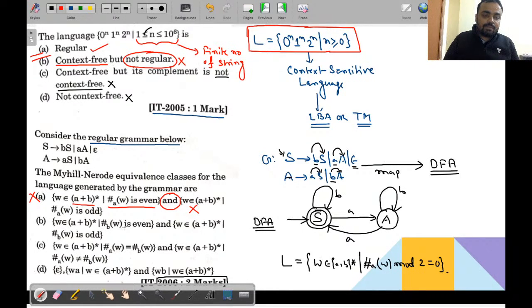Here it is saying the number of b is even and the number of b is odd. So this is also not correct. It is saying the counting of a is equal to the counting of b, and w belongs to (a,b) whole star and the number of a in w not equal to the number of b. This is also not correct. And in the last option it is saying epsilon or wa. wa means set of all strings ending with a, and this. So this is also not correct. So here none of the options is matching.